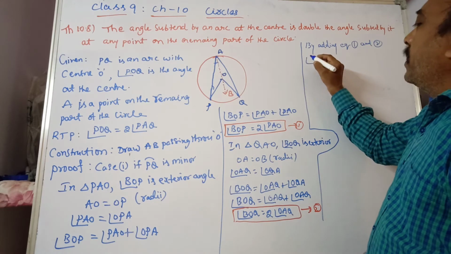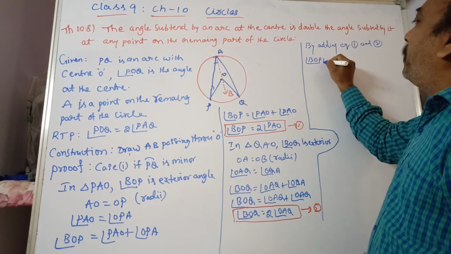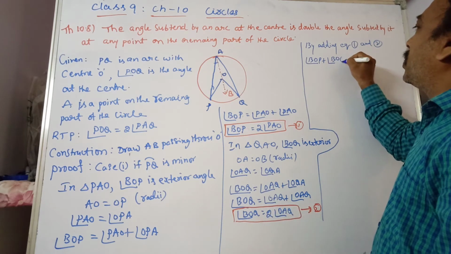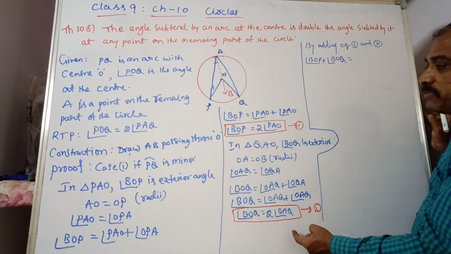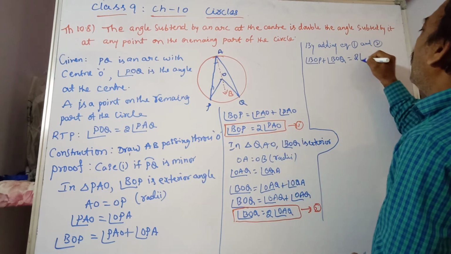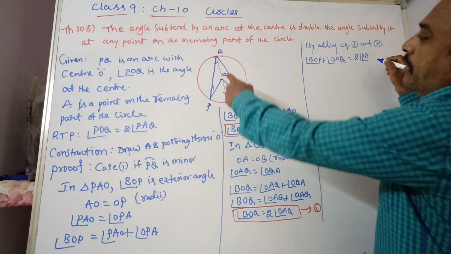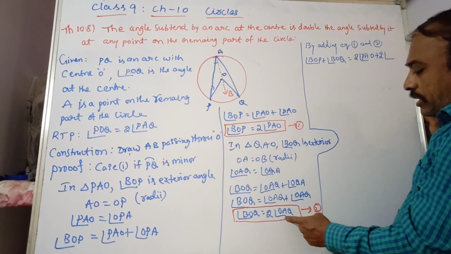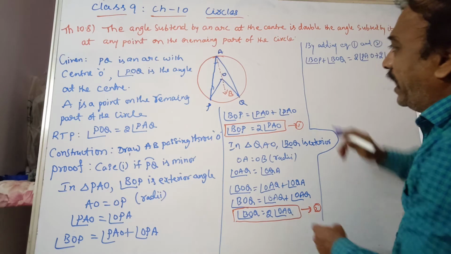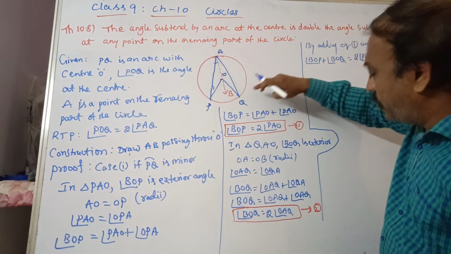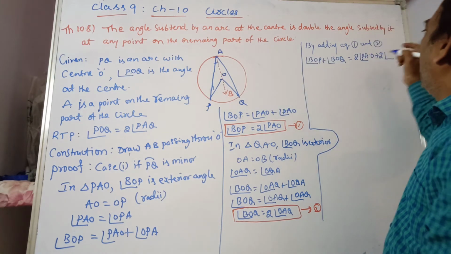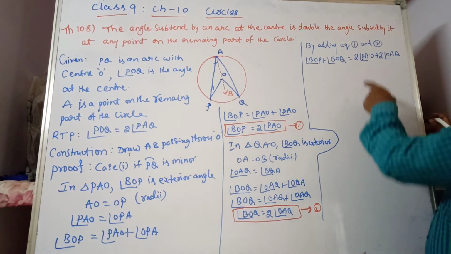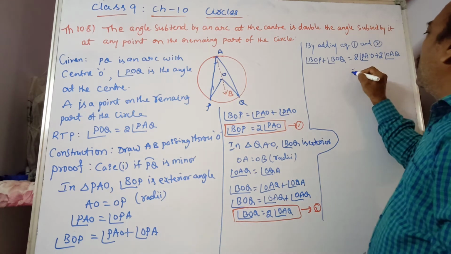So angle BOP plus angle BOQ is equal to 2 times angle PAO plus 2 times angle OAQ, or you can write it as QAO. Anything is the same.